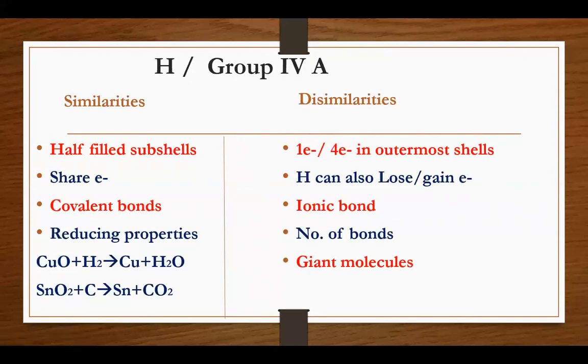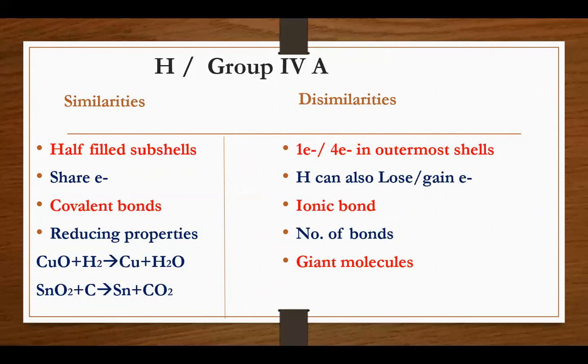Next, group 4A elements. First of all, similarities. Number 1, both group 4A, which is the carbon family, and hydrogen contain half-filled subshells. What is meant by half-filled subshells? Actually, hydrogen has only one electron in the s subshell.